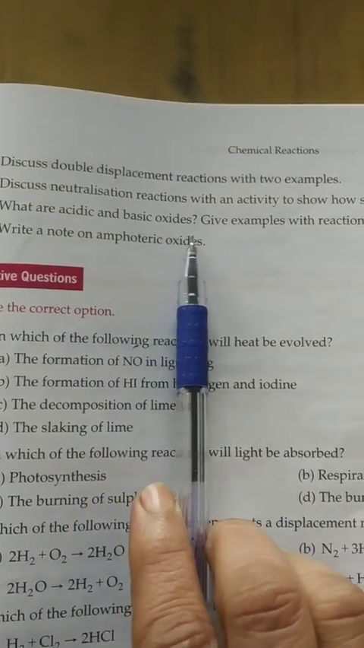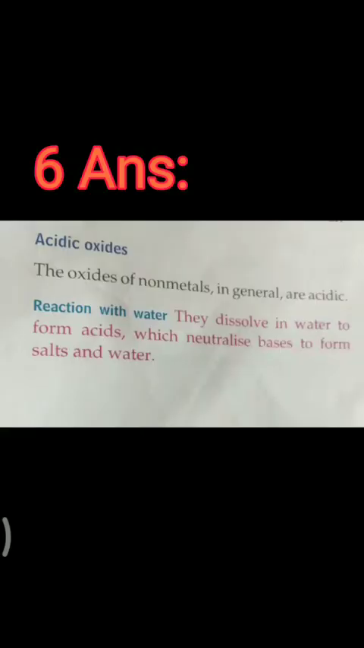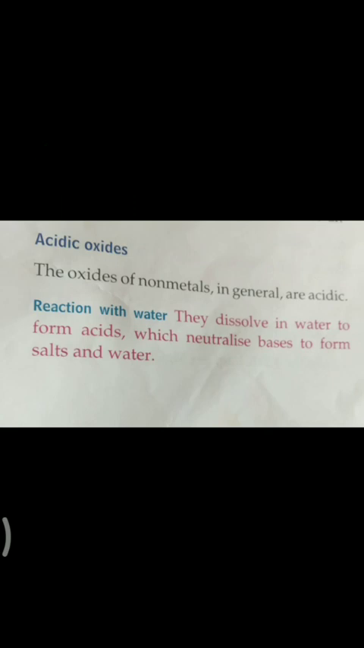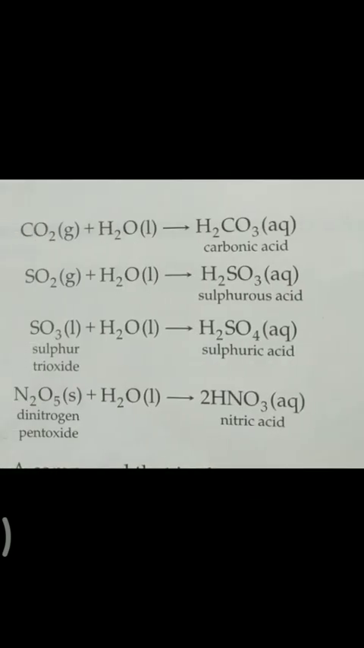Sixth, what are acidic and basic oxides? Give examples with reactions. Sixth answer, acidic oxides, the oxides of non-metals in general are acidic. Reaction with water, they dissolve in water to form acids which neutralize bases to form salt and water. Then 4 reactions are given. Out of 4 you can write any 3.